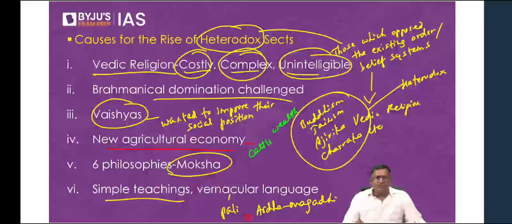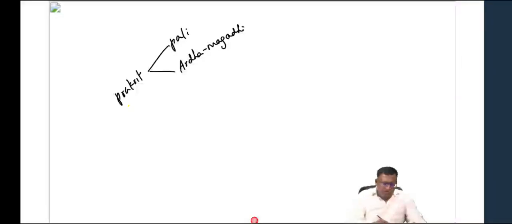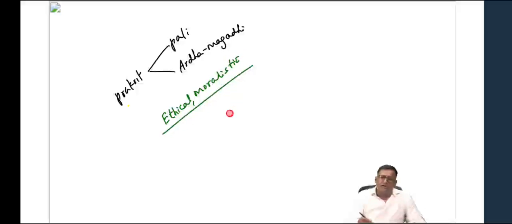My last point is that Buddha spoke in Pali, Mahavira spoke in Ardhamagadhi, and their teachings were very simple, easy to follow. They were more ethical and moralistic in nature. They spoke about ethics and morals. They did not speak about any rituals or sacrifices. And people could easily understand them because they were spoken in the vernacular medium, the local language.